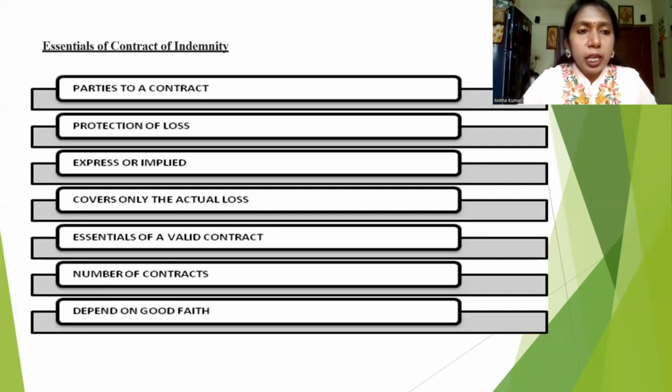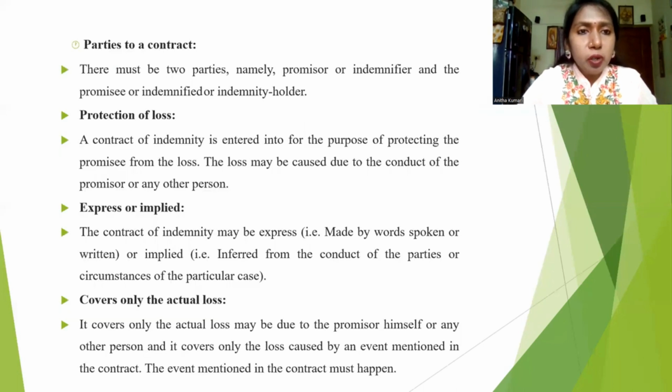Essentials of a contract of indemnity: parties to a contract, protection of loss, express or implied, covers only the actual loss, essentials of a valid contract, and dependence on good faith. Parties to a contract: there must be two parties, namely the promisor, also called the indemnifier, and the promisee, also called the indemnified or indemnity holder. So who is called the promisor, the indemnifier? And who is called the promisee, the indemnified, the indemnity holder?